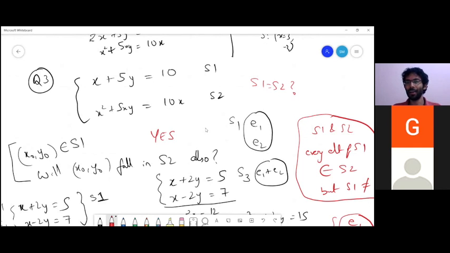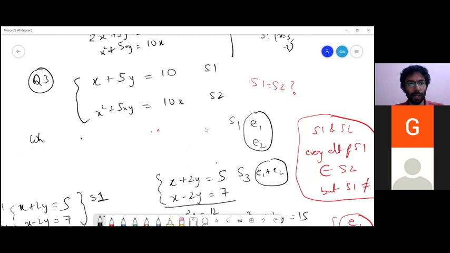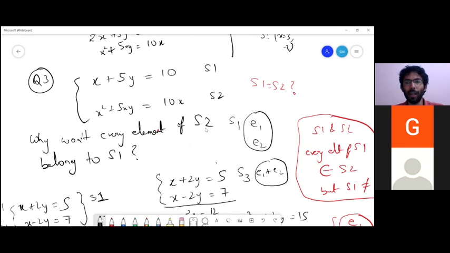Why are you saying that every element of S2 won't belong to S1? Why? So what I'm asking is, can you give an example of an element that belongs to S2 but not to S1?